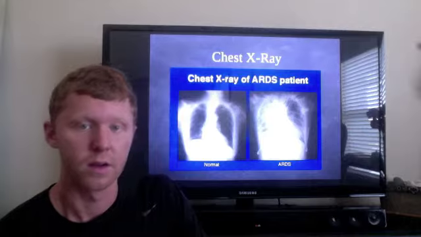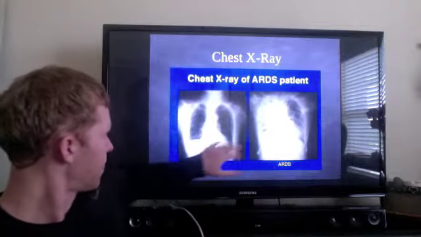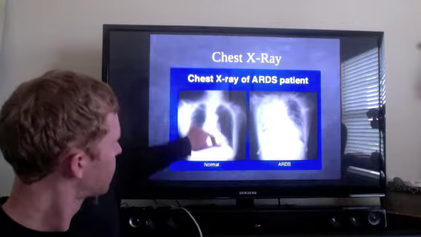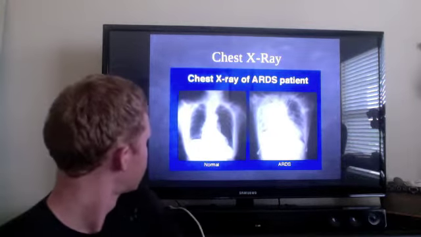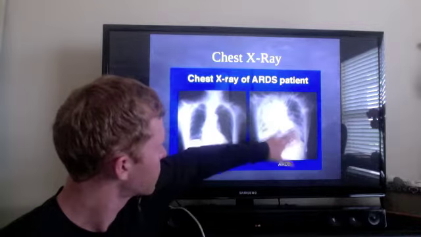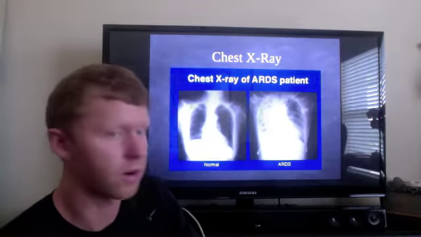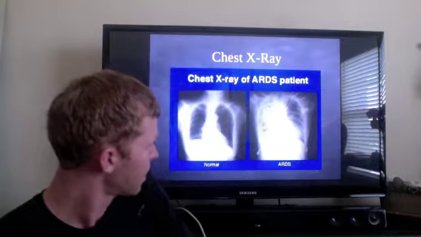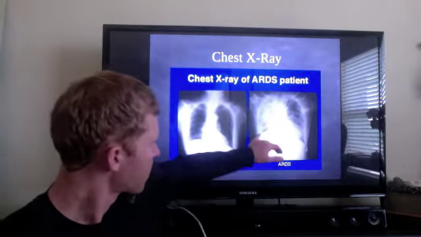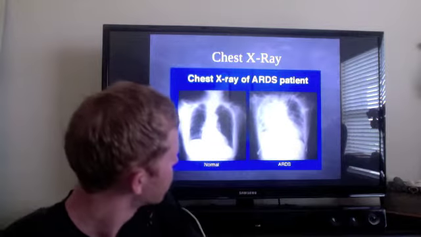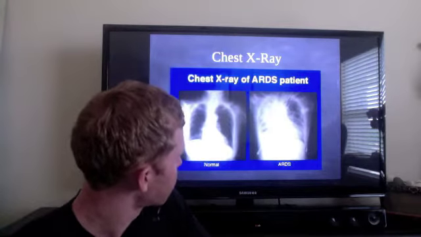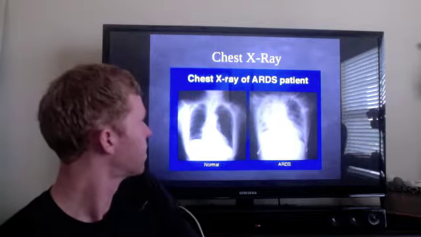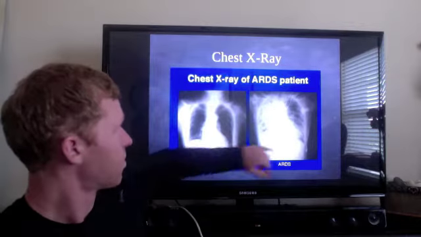So this right here is a chest x-ray of a normal person. You can see their costophrenic angle. You can see good aeration. And then over here, you can see, like I was talking about earlier, the whited out kind of ground glass appearance. There's a lot of consolidation. You can't make out the costophrenic angle, so there's some consolidation going on, and some scarring. So this is normal, and that's the ARDS patient.